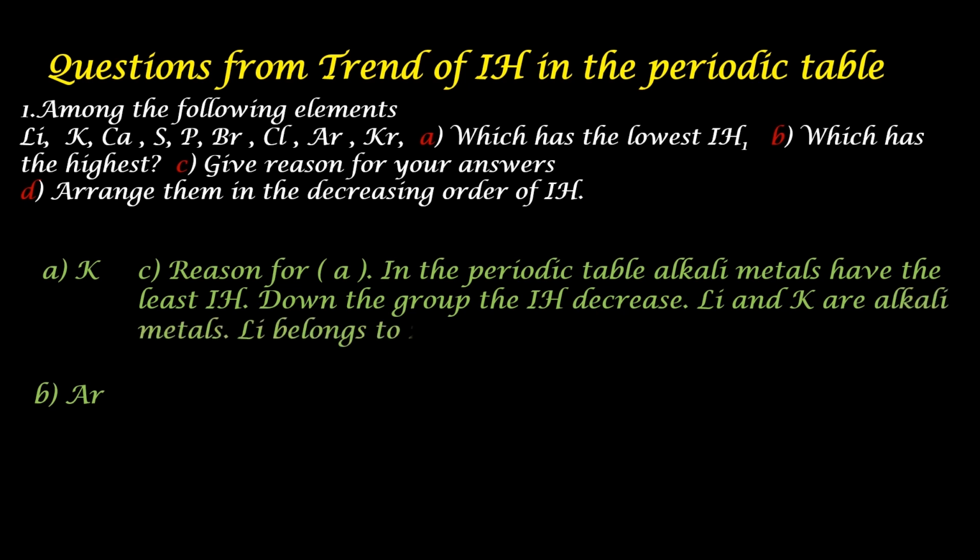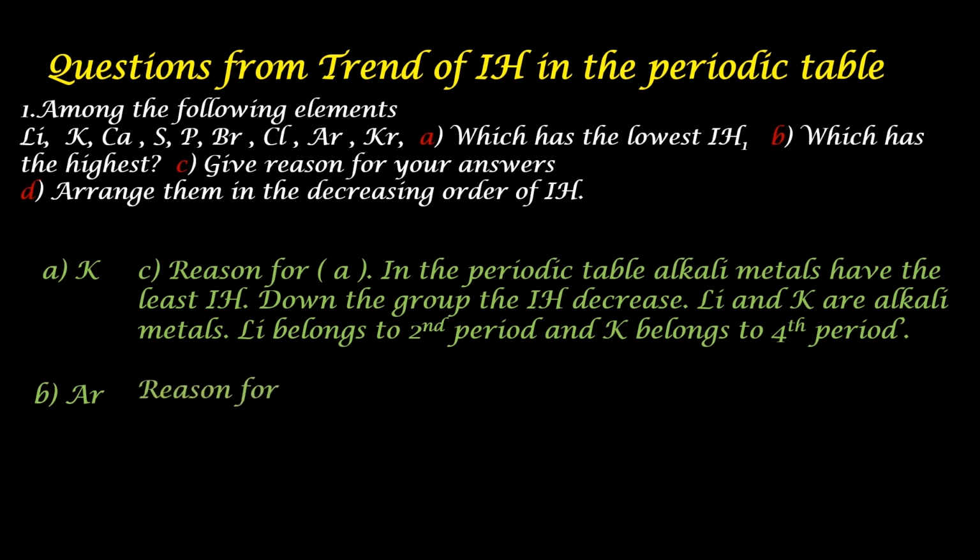Lithium belongs to second period and potassium belongs to fourth period. Both are alkali metals, which means they belong to the first group. Potassium is at a lower position in the first group. Potassium atom is bigger than lithium atom. So the answer for section A, which has the lowest ionization enthalpy in the list given, is potassium.